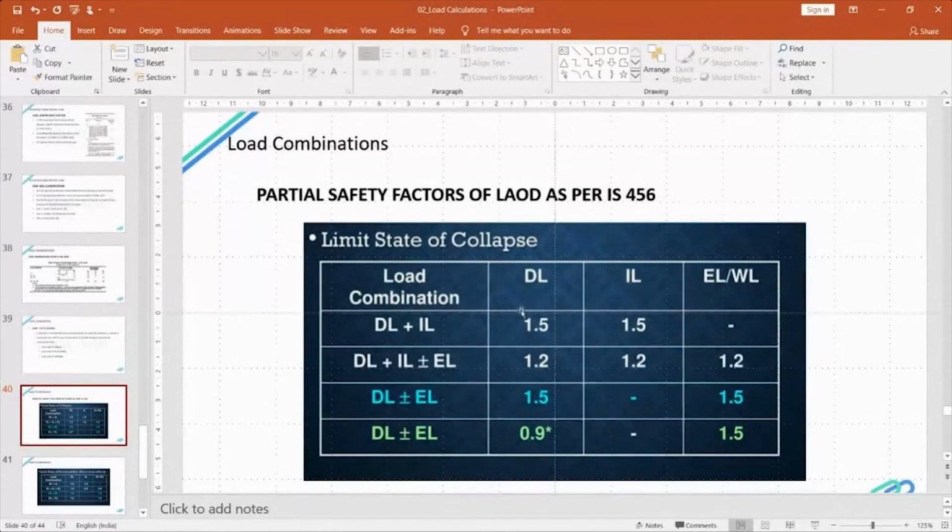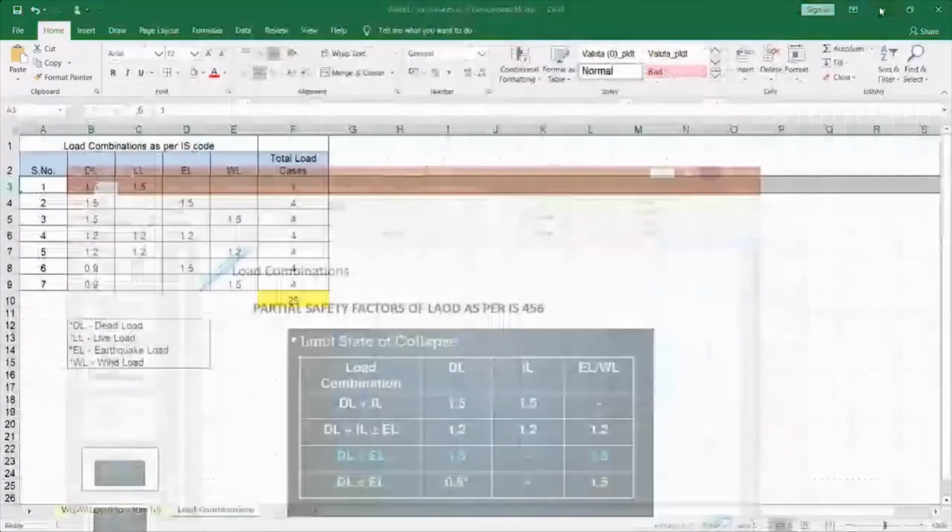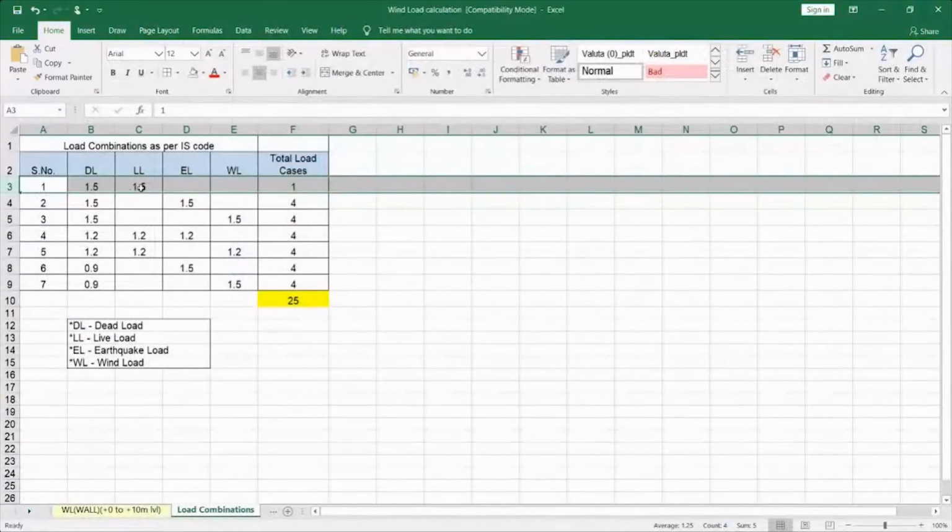So this is 1.5 dead load and this is 1.5 live load. And this is 1.5 dead load and 1.5 earthquake load in the positive X direction and in the negative X direction, also in the positive Z direction and negative Z direction.